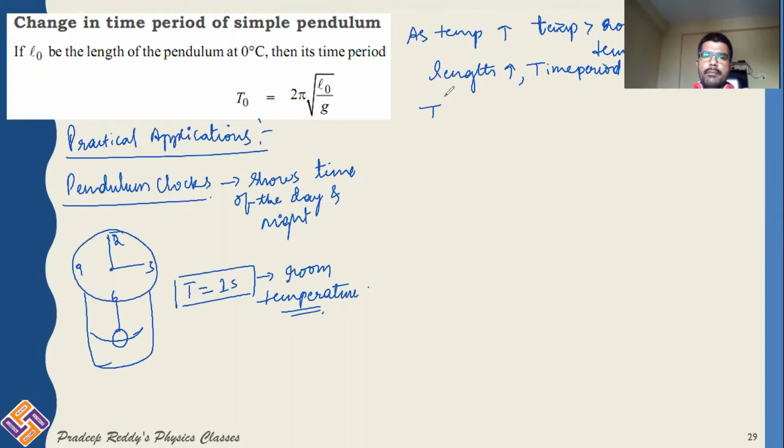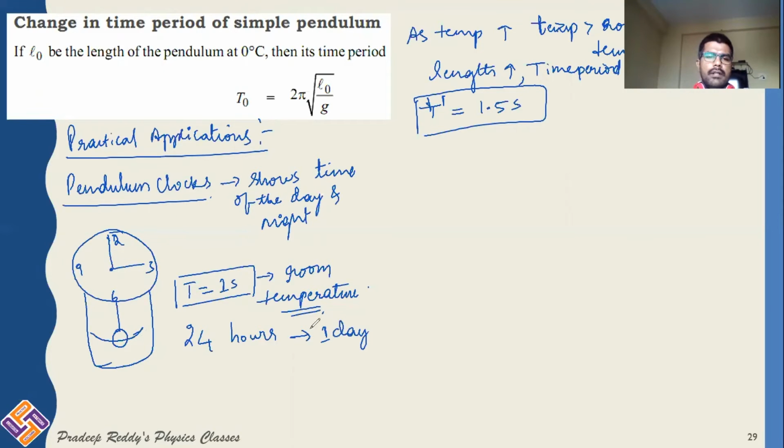Therefore the new time period T dash is equal to 1.5 second, for example. I am considering that 1.5 second is the new time period. Therefore, actually this pendulum's oscillations will show 24 hours per 1 day.